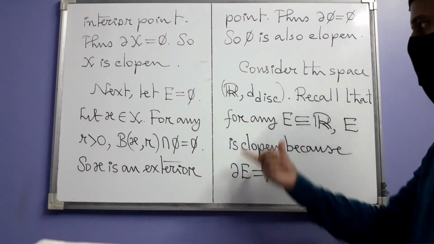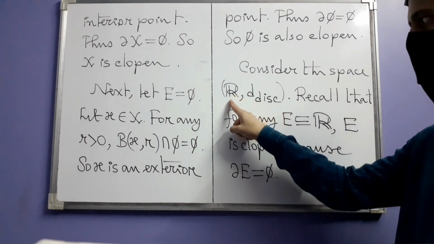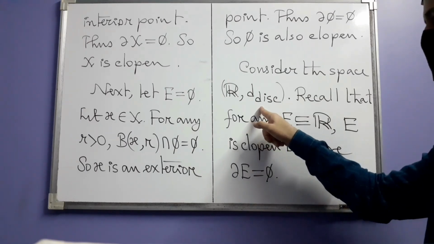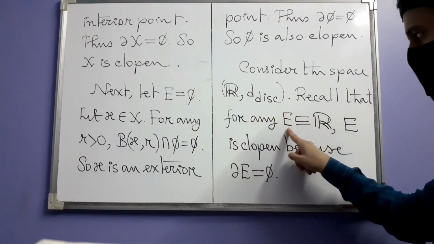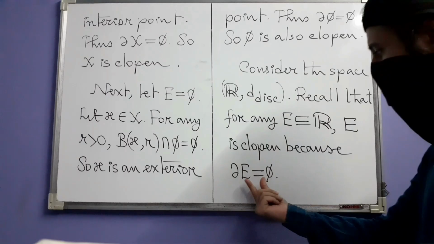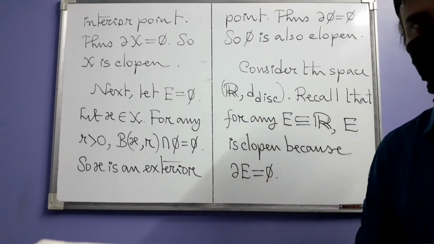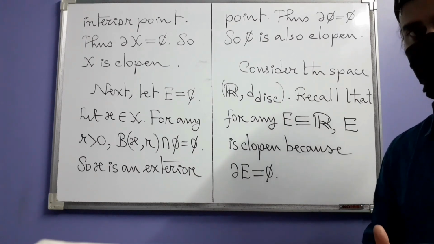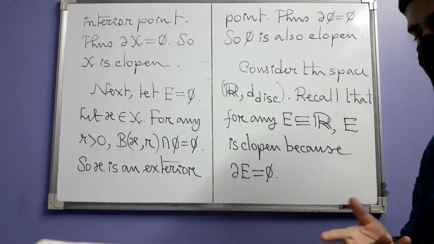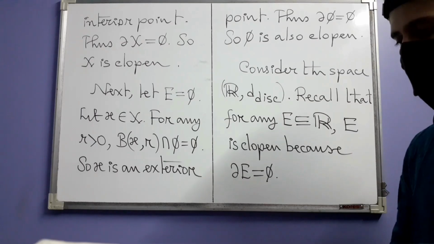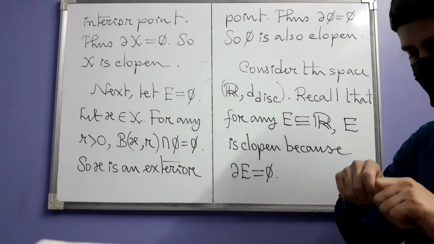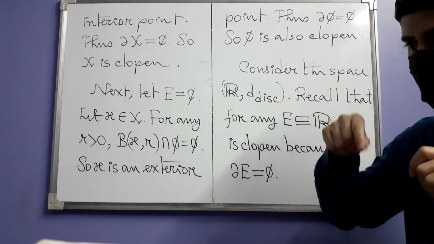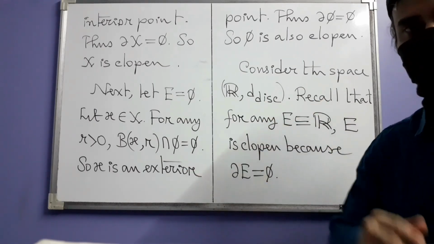And that example is this: the set of real numbers with the discrete metric. Recall that we showed that no matter whatever subset E we choose in this space, its boundary is empty. So that is why any subset is clopen, both closed as well as open. It's a very extreme metric space in the sense that it is as broken as things can get. It is discrete, not continuous.